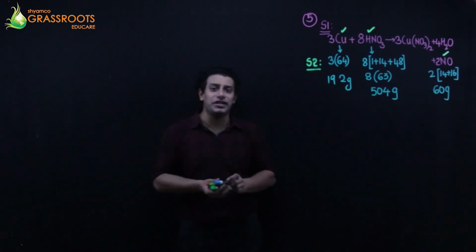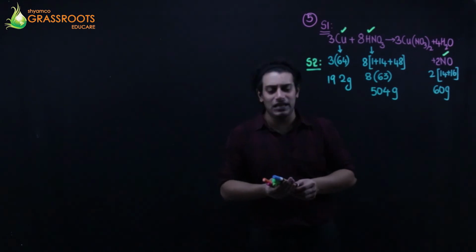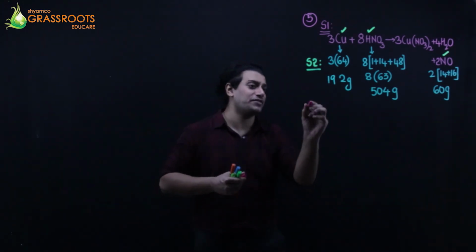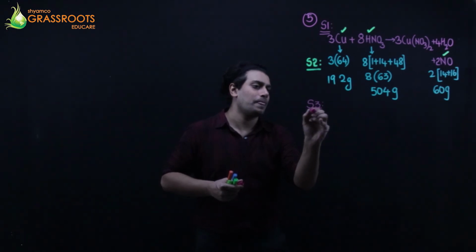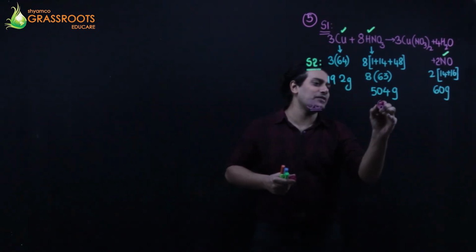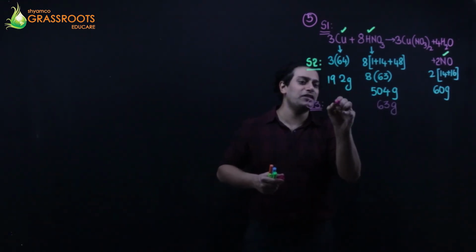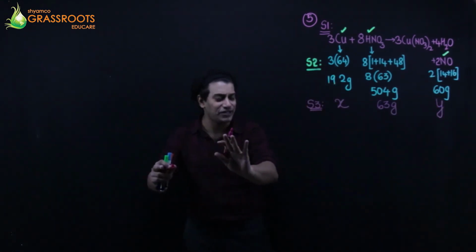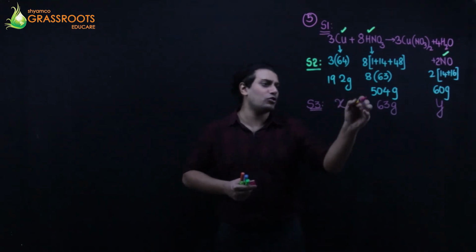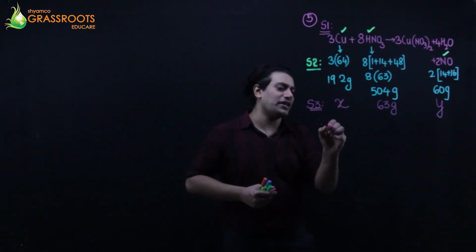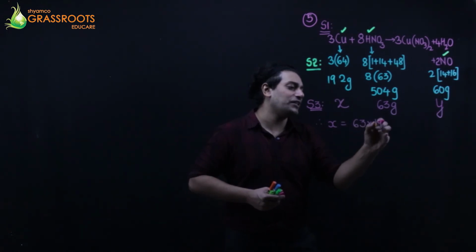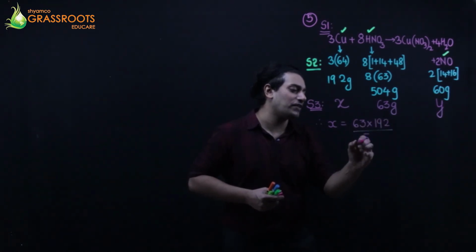My step number 3. Step 3 is given weights always. 63 grams is given. What should be the weight of copper and what should be the weight of nitric oxide? Cross multiply. So you get X is equal to 63 into 192, the whole upon 504.